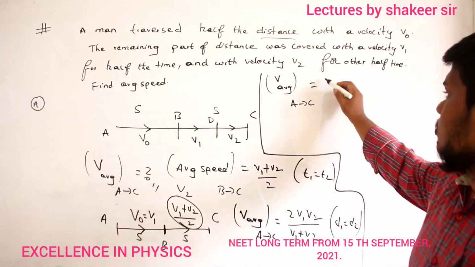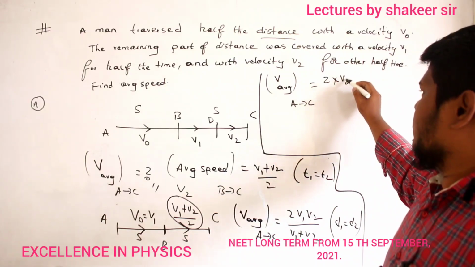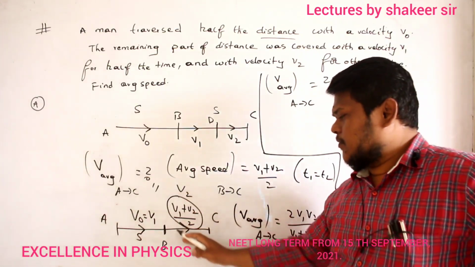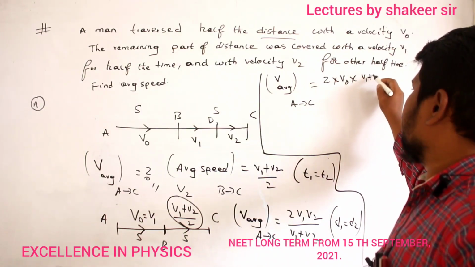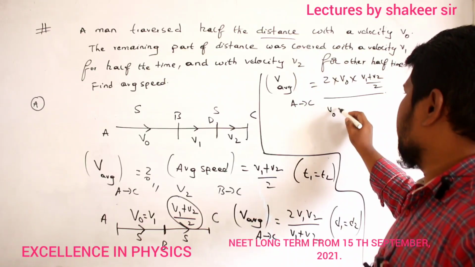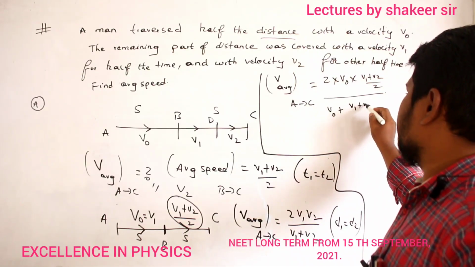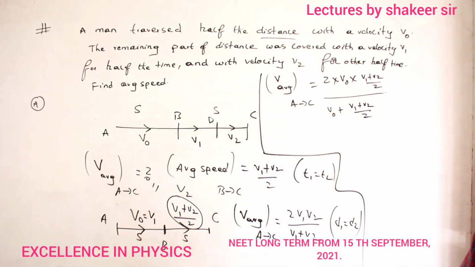This is equal to 2 into v1, and the v1 value is v0. And what is the v2 value? v1 plus v2 divided by 2. Therefore, 2 into v0 into (v1 plus v2 divided by 2), divided by v0 plus (v1 plus v2 divided by 2). So just do this calculation. That is my required answer.